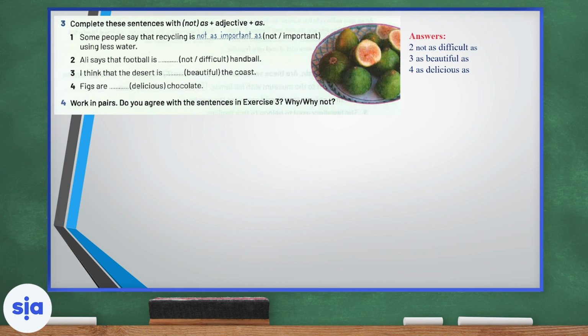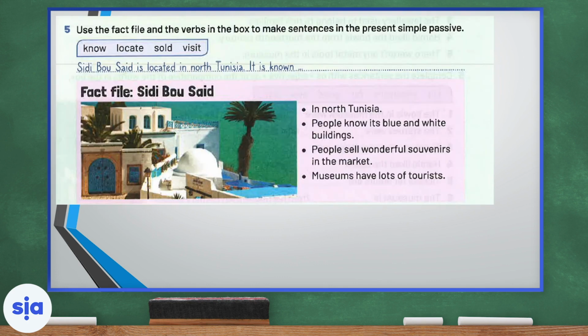Now work in pairs. Do you agree with the sentences in exercise 3? Discuss your own opinion with your partner. Why and why not? Now let's jump to our fact file and the verbs in the box. Now we're going to use the fact file and the verbs in the box to make sentences in the present simple passive. We have know, locate, sell, and visit. Let's read the example. Sidi Bou Said is located in North Tunisia. It is known blank.